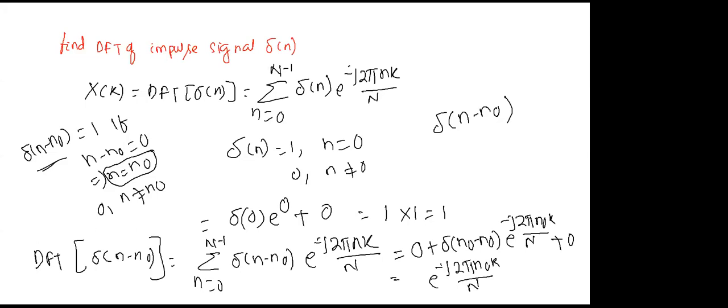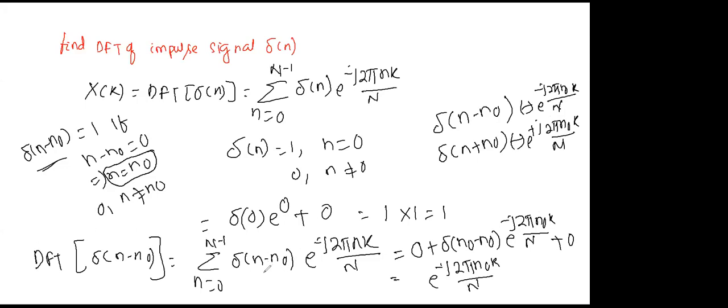Roll number 11, section B. Okay, good. Similarly, can you find the discrete Fourier transform of delta of n plus n naught? That's the second problem. It is e to the power minus j 2 pi n naught k by N for the first, and for this one it is e to the power plus j 2 pi n naught k by N. The process is the same.